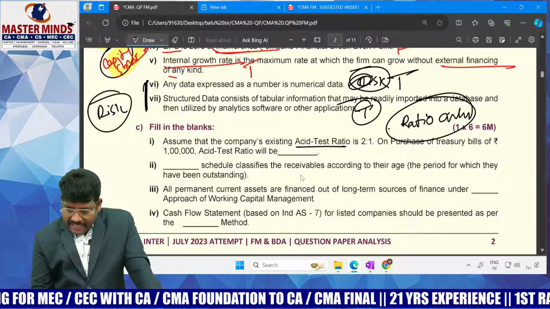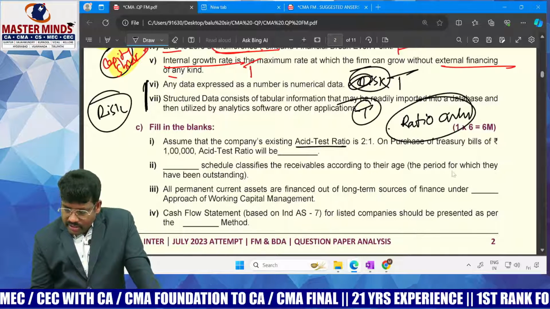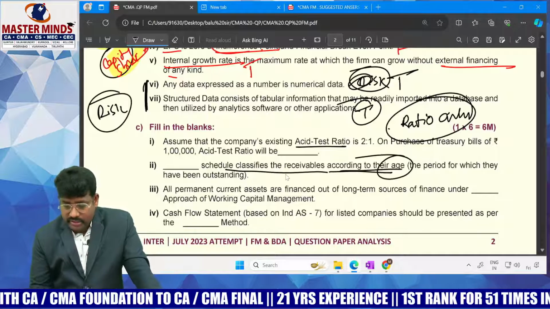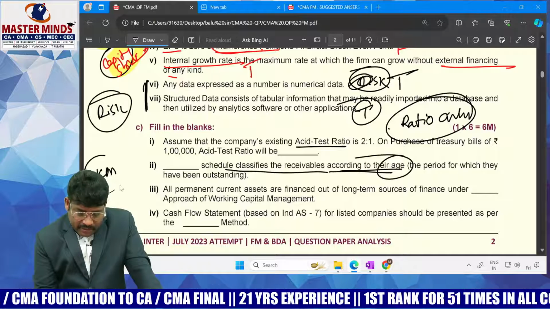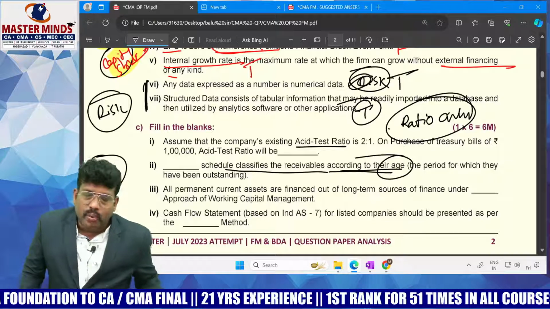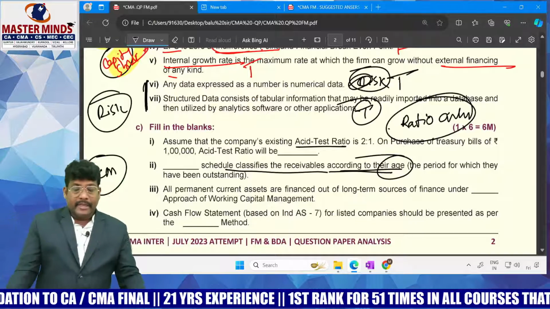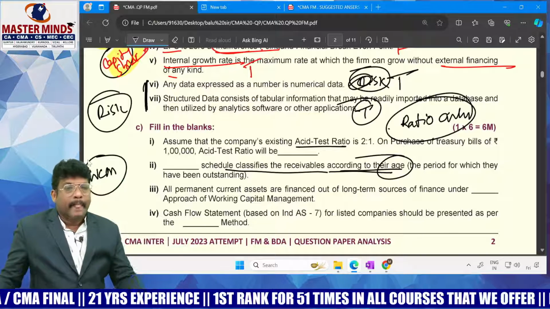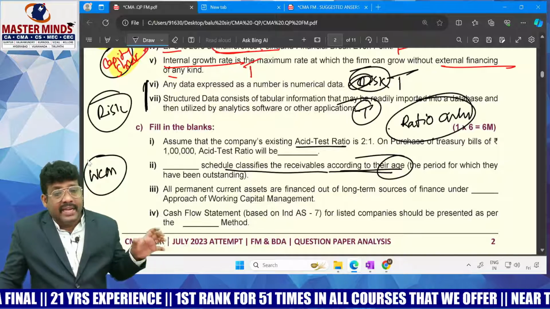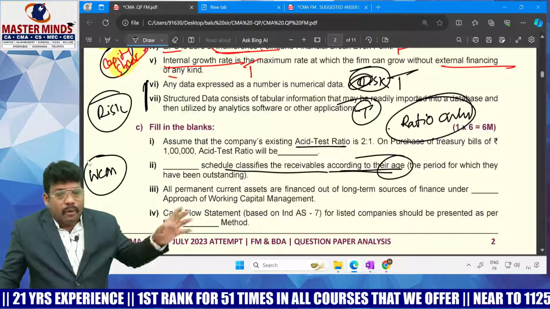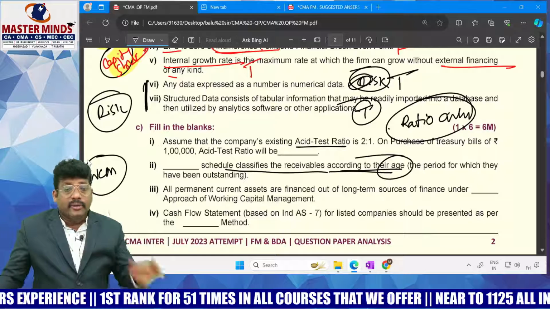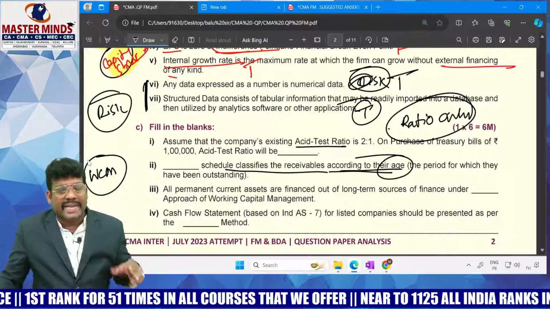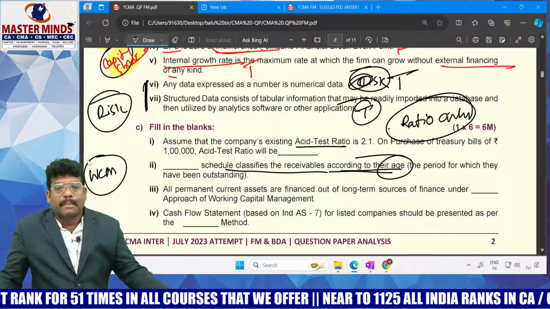Okay, then schedule that classifies receivable accounts: aging schedule. That is nothing but a schedule that classifies receivables according to age. It comes from working capital management. Why do we prepare an aging schedule? We classify the receivables as per the time element. Based on that, we identify how much amount is getting blocked over the period. We find out the age, and based on the time period we decide what type of collection policies should be implemented.